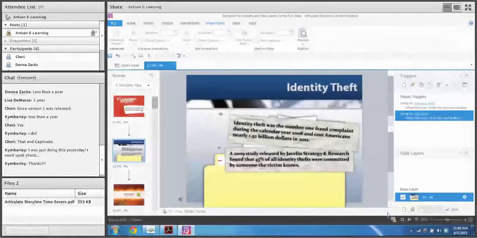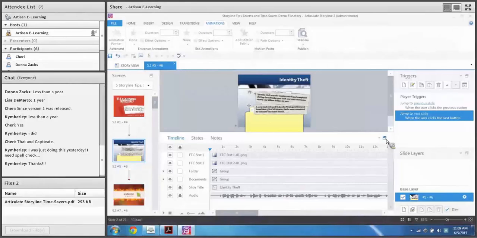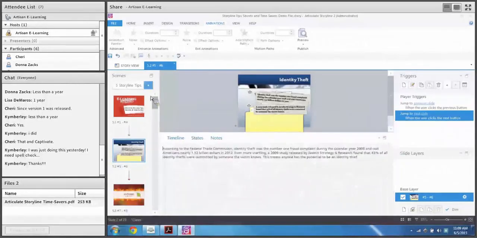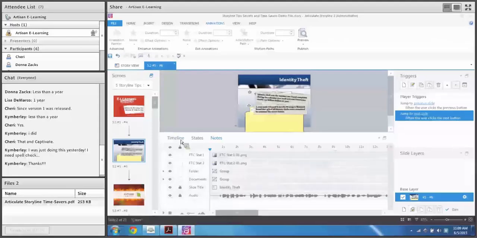Any panel that has this little button or icon, you can do that with: the timeline, the states panel, the notes panel, the scenes panel, the triggers panel, the slide layers panel. You can undock those panels and move them and reconfigure them however you want. Now, one thing to be aware of is you can't actually reconfigure the interface. Like I can't put the timeline panel over here on the right-hand side, but you can move them around on your screen.